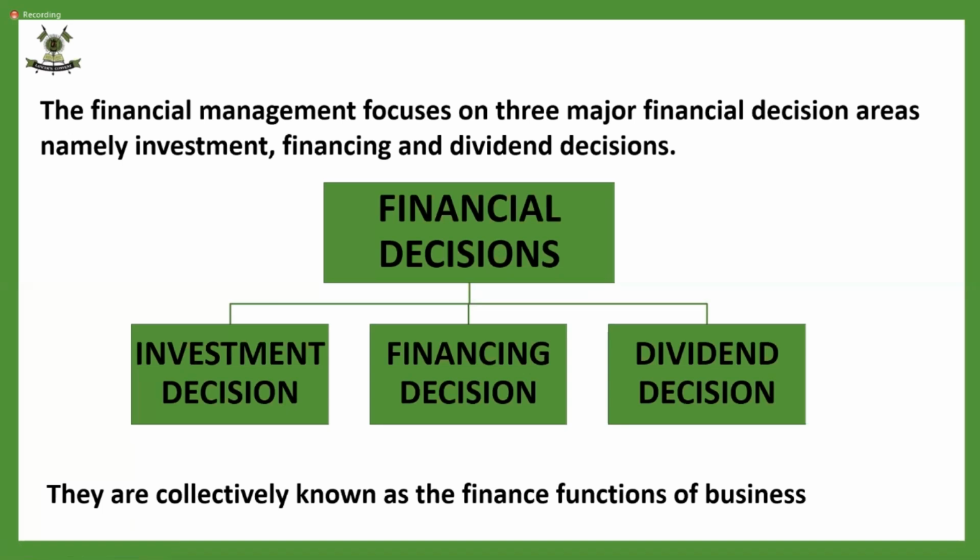Okay, so in this slide, a quick revision. The financial management focuses on three major decisions: investment, financing, and dividend. Financing decision means from where the money is going to be procured. Investment decision means where the money is going to be allocated. And dividend decision is whether the profits are going to be retained or they are going to be declared as dividends. The spellings, please take care of the spellings also. You're not writing, but then you should be able to see the spellings also.